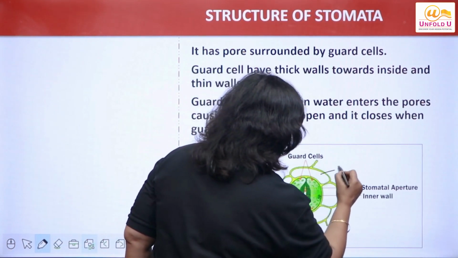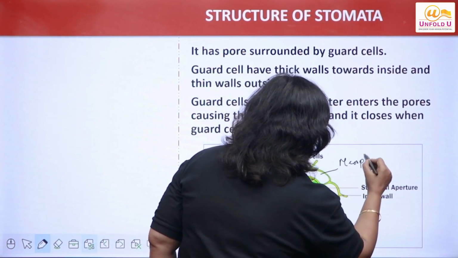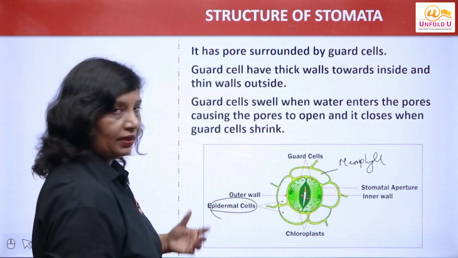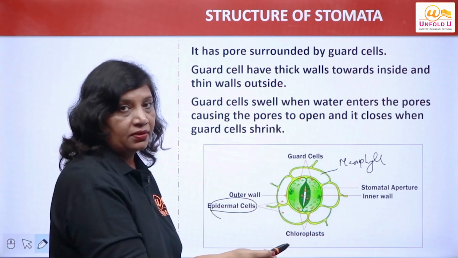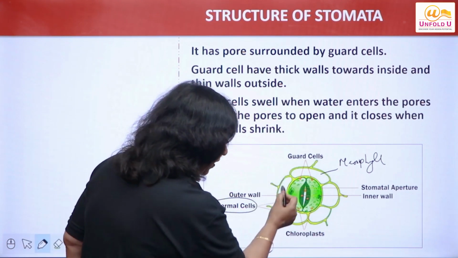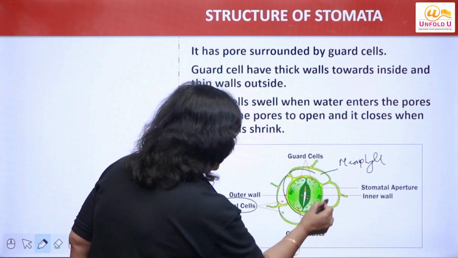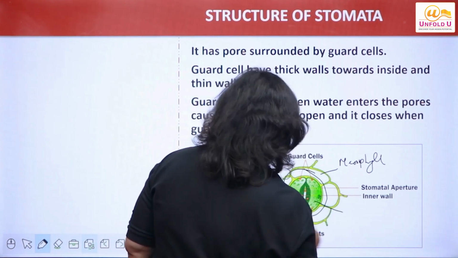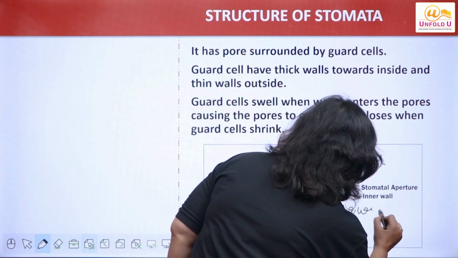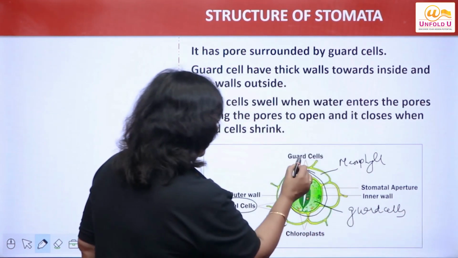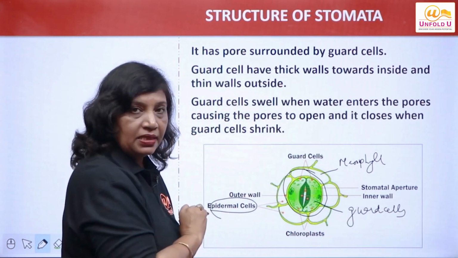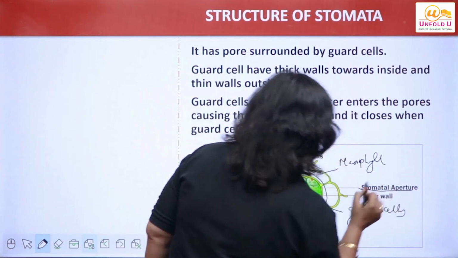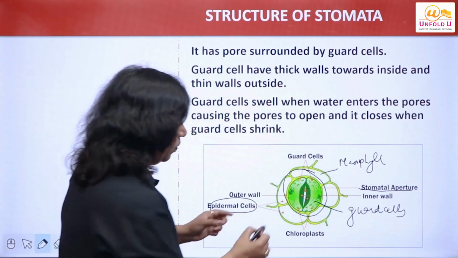Now here these are what? Mesophyll, or you can say subsidiary cells also, or you can call them epidermal cells also, one and the same thing, right? They're the surrounding cells, and inside the leaf we find these structures which are called stomata. You can see these are kidney shaped cells which are called guard cells. They are two kidney shaped cells surrounding a pore which is called the stomatal aperture. Again I will explain what is happening here.